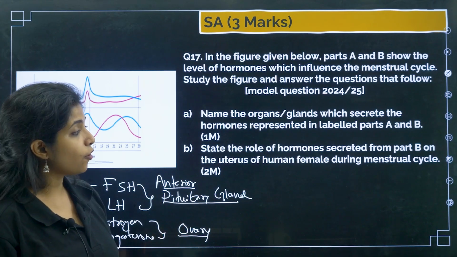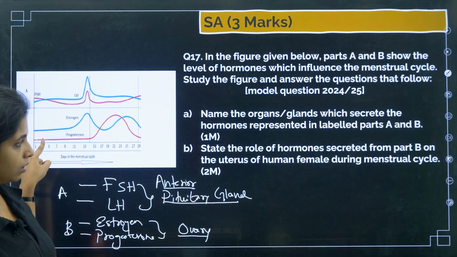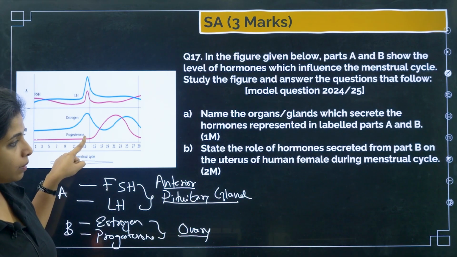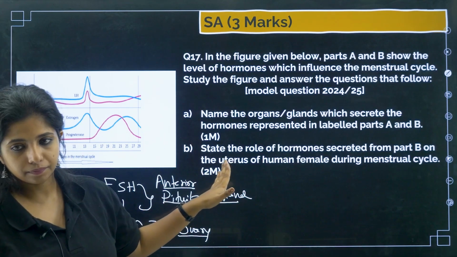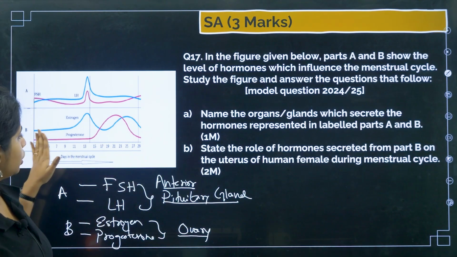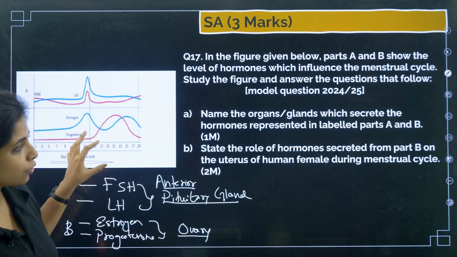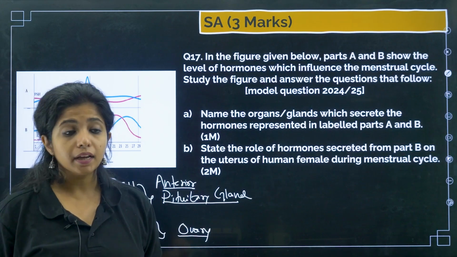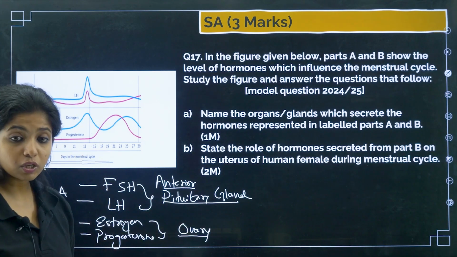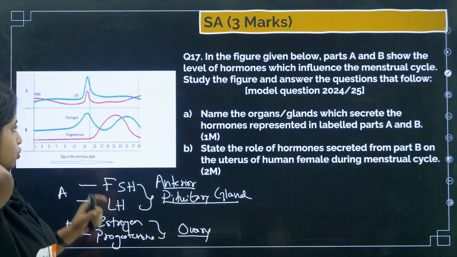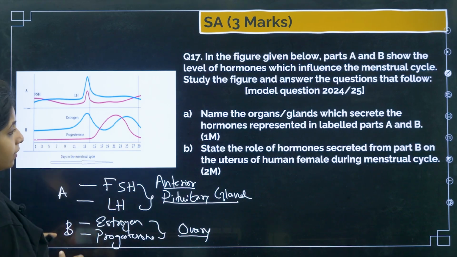Now state the role of hormones secreted from part B on the uterus of the human female during the menstrual cycle. During this particular cycle, state the role of hormones secreted from part B. So how can you explain that? Children, listen to me very carefully, I'll try to explain it to you.